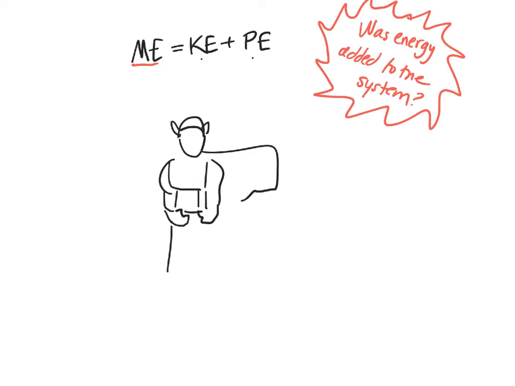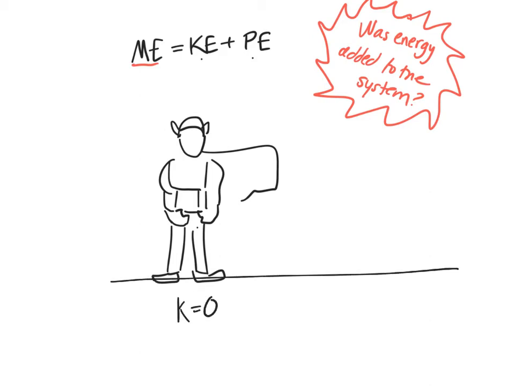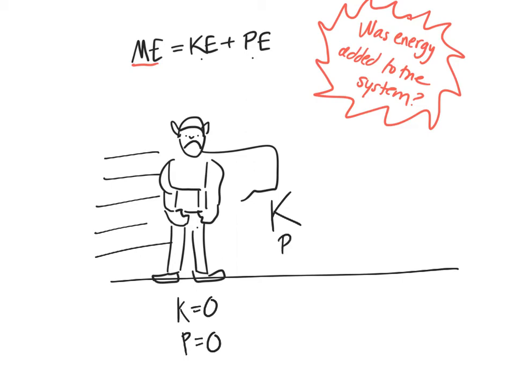Okay, originally he's just standing there and he's not moving. So his kinetic energy is equal to 0. And they didn't say anything about him going up or down, so we could say his potential energy is 0. Afterward, he's going to be bombing along, so he's now going to have kinetic energy, and maybe he's flying through the air. If he does, he's got some potential. Either way, originally he didn't really have any mechanical energy. Now he's got a bunch. So in this situation, the mechanical energy increased.